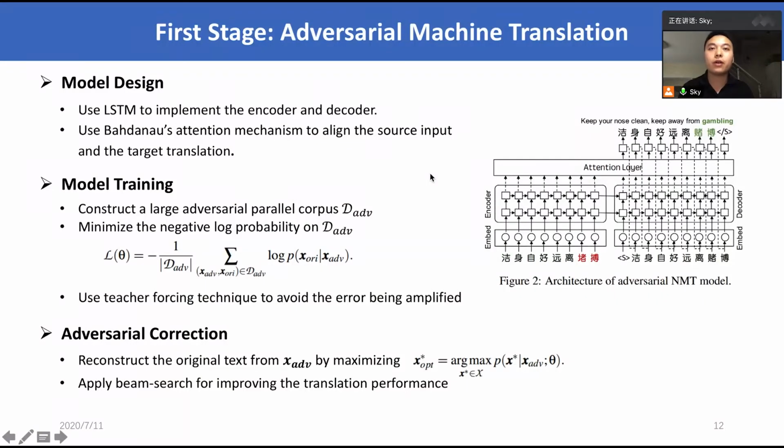Our translation model is designed based on the encoder-decoder framework. In the training phase, we first construct a large adversarial dataset by generating plenty of adversarial and benign sentence pairs through attacks. Then, the designed model is trained on this dataset to learn the process of reconstruction from adversarial text to its benign counterpart. Once training is completed, the translation model is then used as an adversarial text corrector to reconstruct the input.